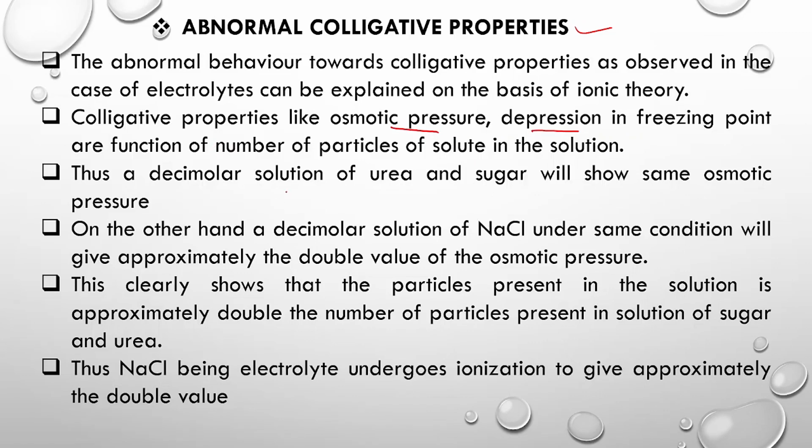Out of these, osmotic pressure is one of the most studied, because the variation in osmotic pressure can be measured very easily, even with a small amount of electrolyte.